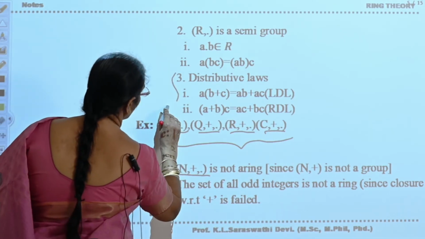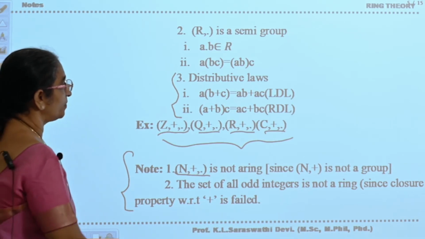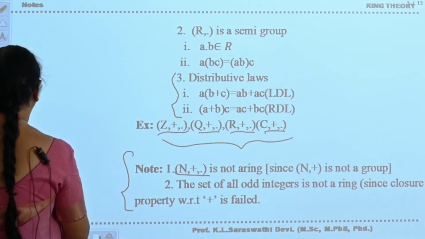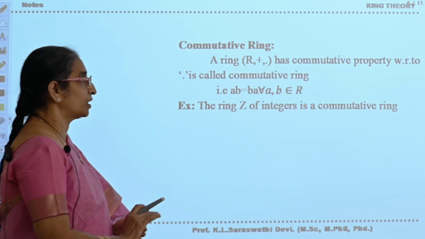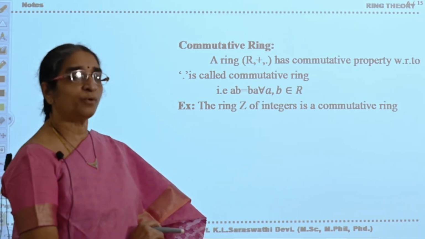Then you will say that the structure is a ring. Now the examples of rings are (Z, +, ·), (Q, +, ·), (R, +, ·), (C, +, ·). Okay. Now we will see the types of rings. Now, commutative ring: a ring (R, +, ·), that means which satisfies the above said properties.